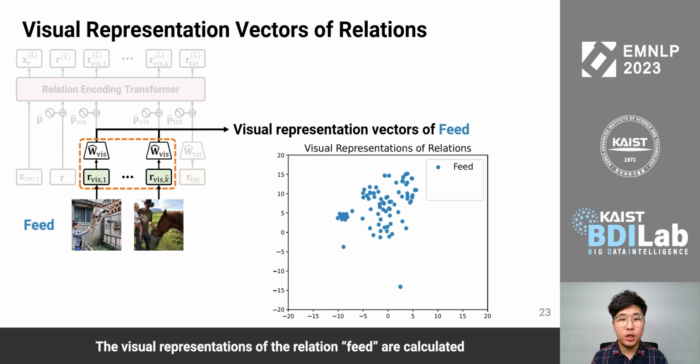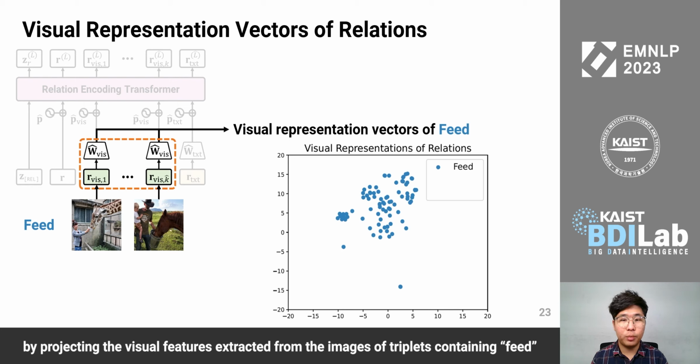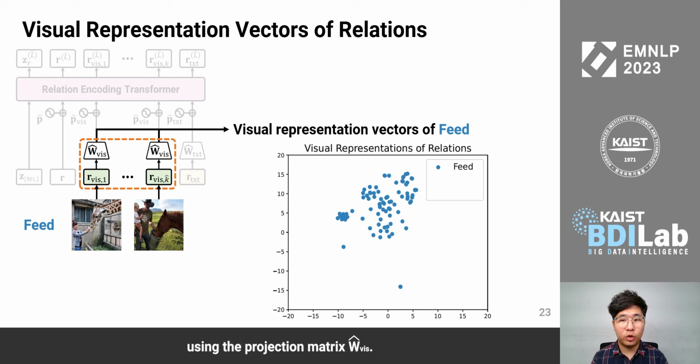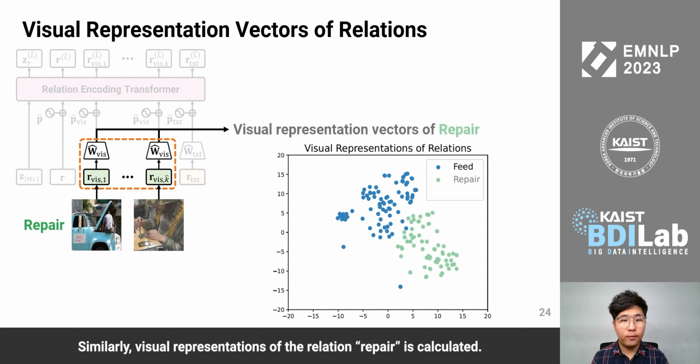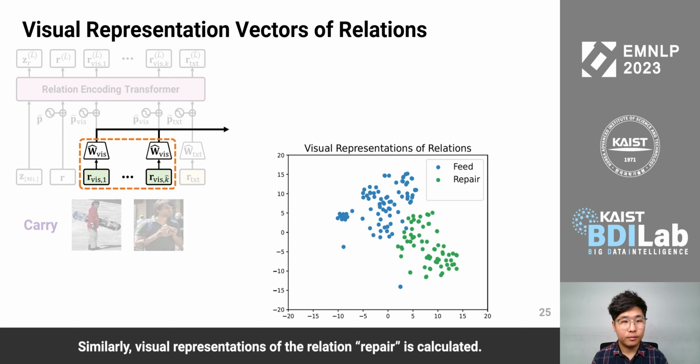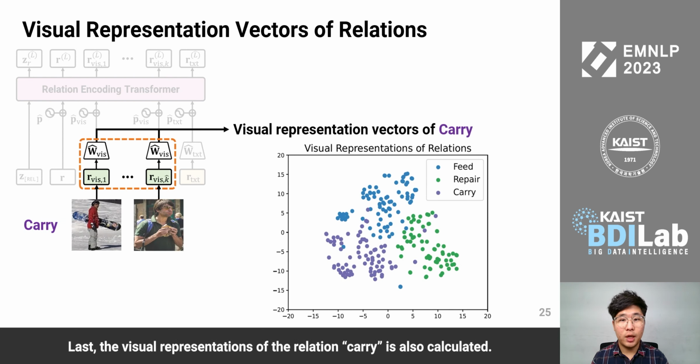The visual representations of the relation feed are calculated by projecting the visual features extracted from the images of triplets consisting feed using the projection matrix W hat vis. Similarly, visual representations of the relation repair are calculated. Last, the visual representations of the relation carry are also calculated.